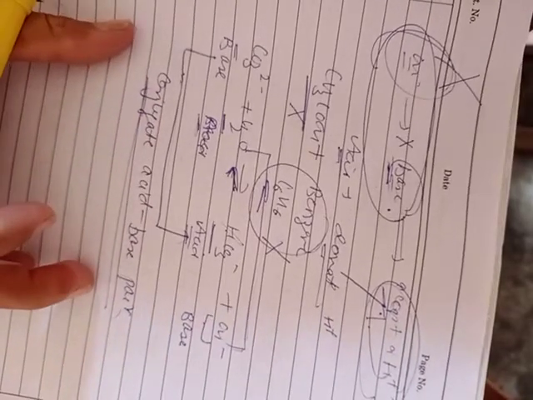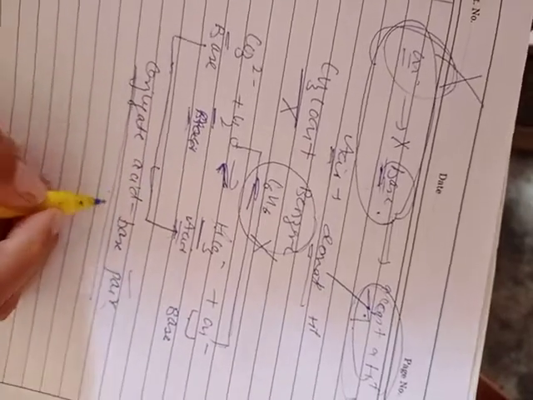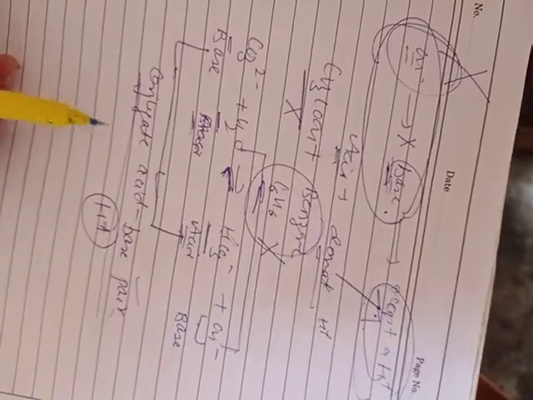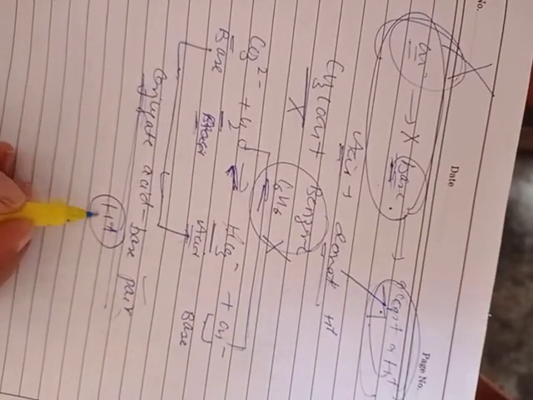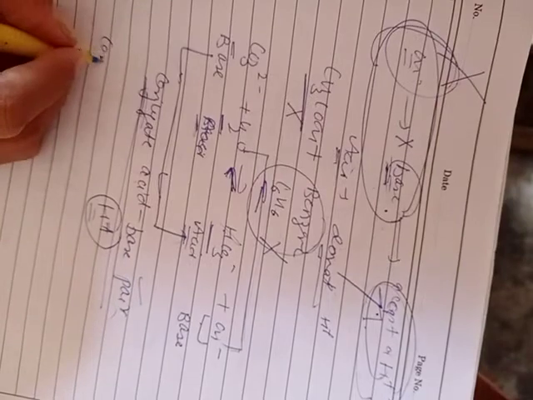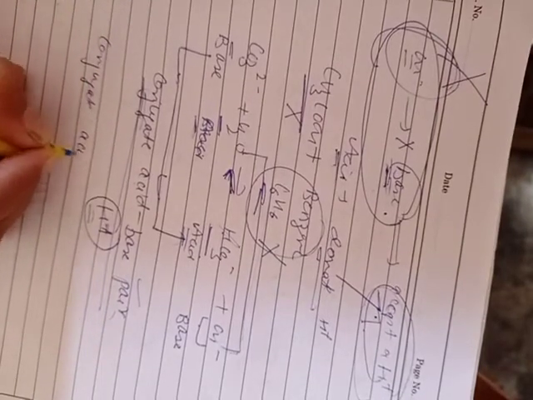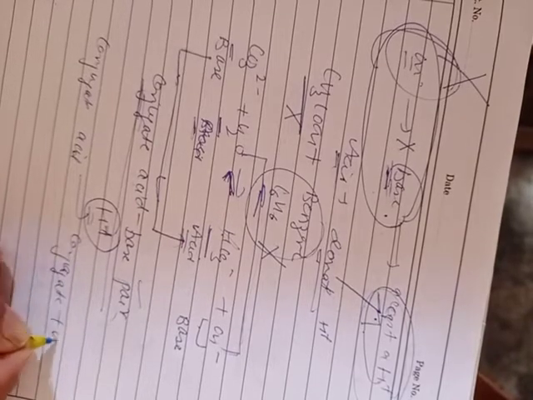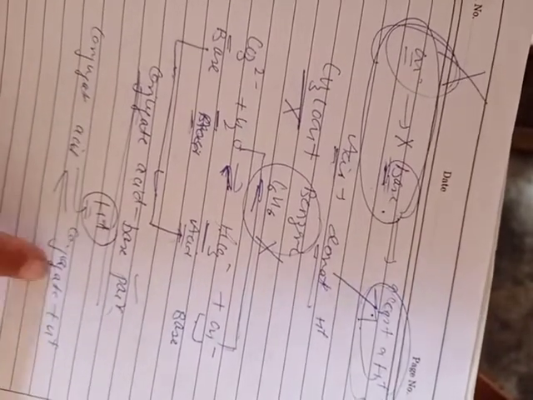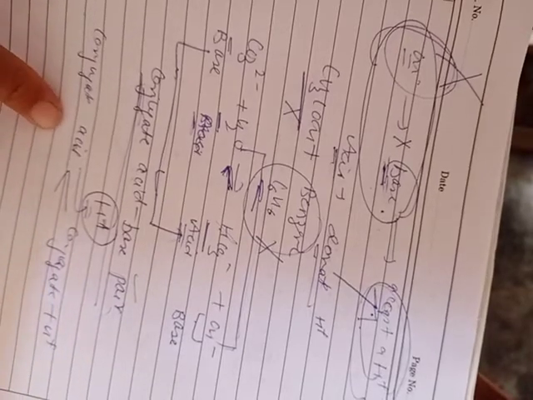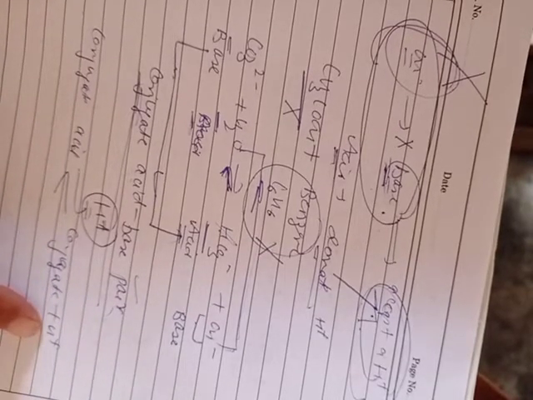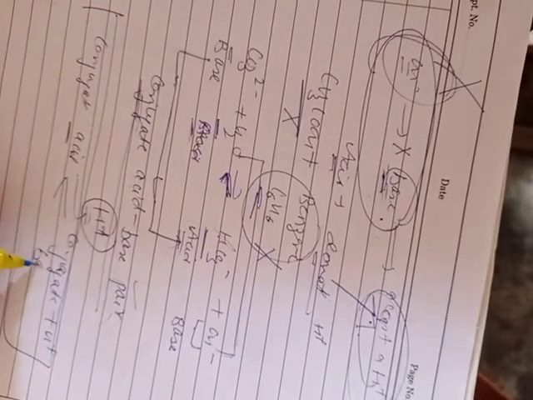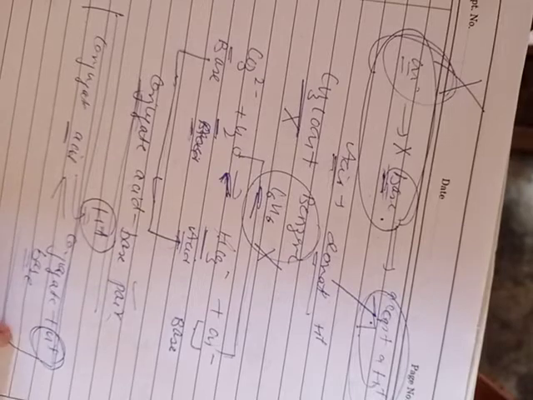And a conjugate pair of acid and base differ by only a proton. How can we define conjugate acid and base? The conjugate acid and base pair differ by a proton only. Therefore, we can say that a conjugate acid can become a conjugate base by losing a proton, or a conjugate base can change into a conjugate acid by accepting a proton. Clear? Therefore, conjugate acid and conjugate base differ only by a proton.